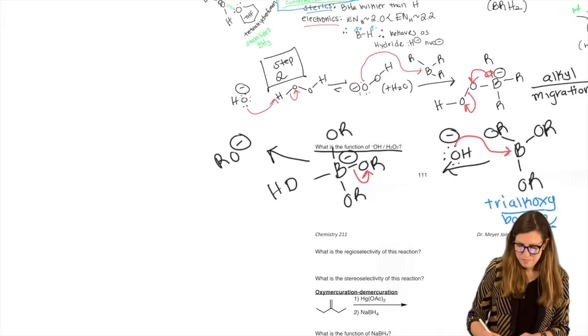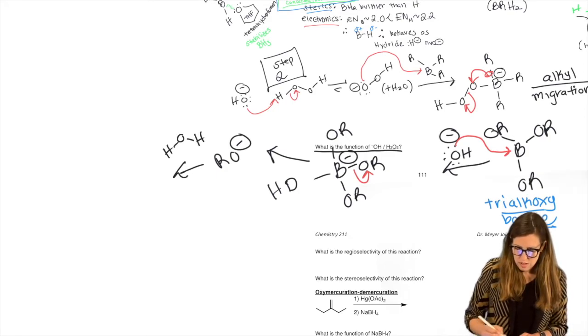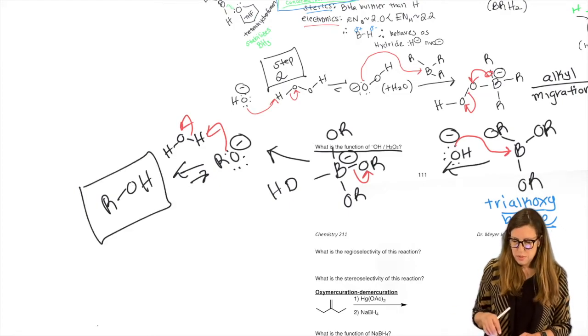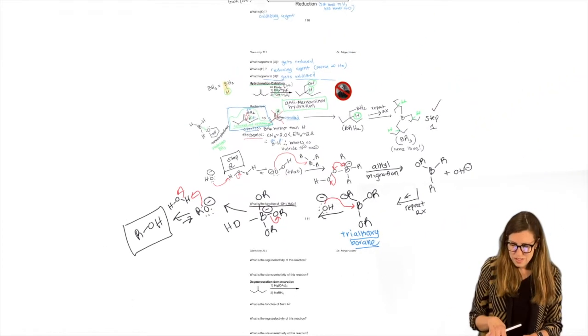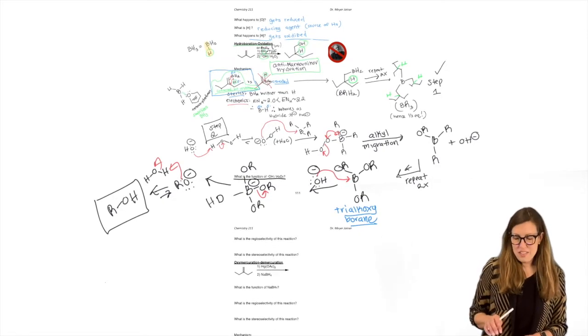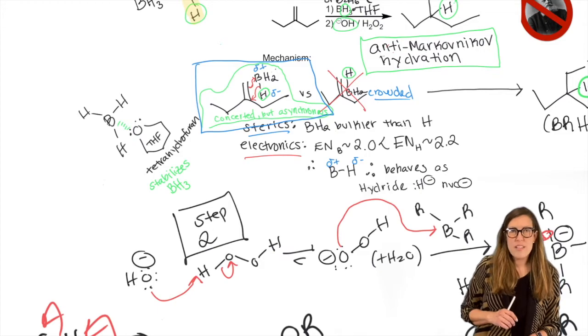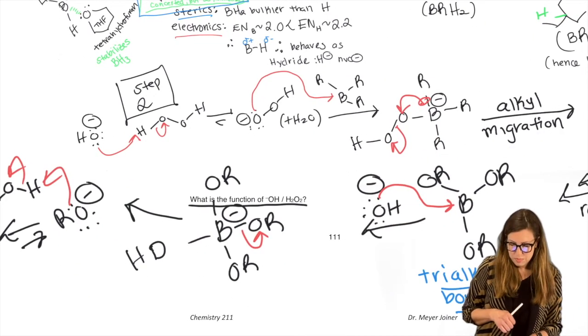Right? We have some water available that will allow it to be the alcohol finally. And of course, this is an acid-base reaction, so we can draw that as an equilibrium. Finally, our alcohol that we made. So, step 1, work out the regio and stereoselectivity. Step 2, clean it up.